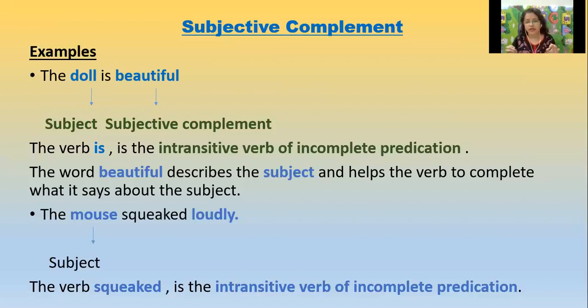The mouse squeaked loudly. Well, the mouse is the subject. Again, the verb squeaked is an intransitive verb of incomplete predication. So here, loudly describes the subject and helps the verb to complete what it says about the subject, and the subject is mouse.